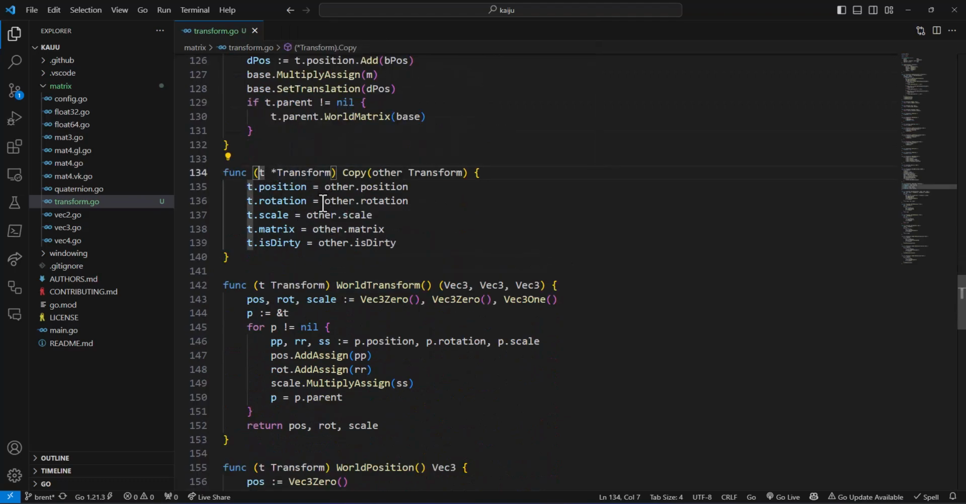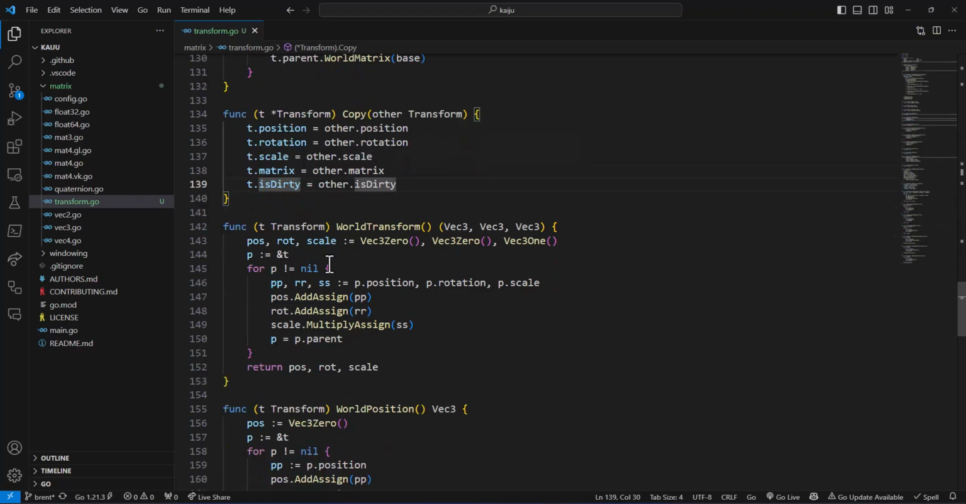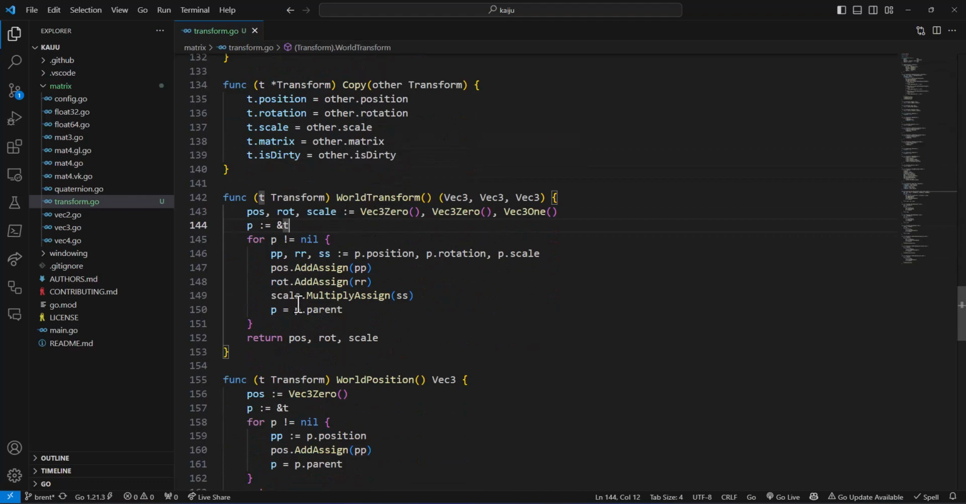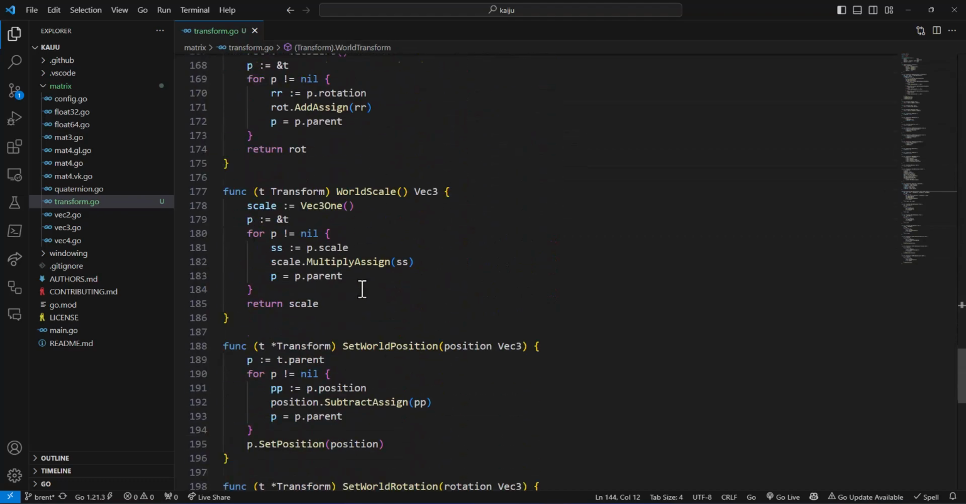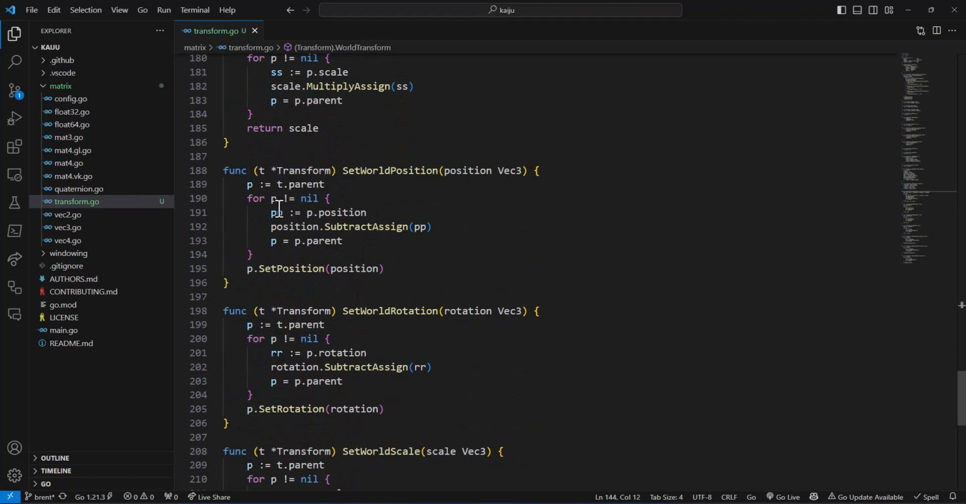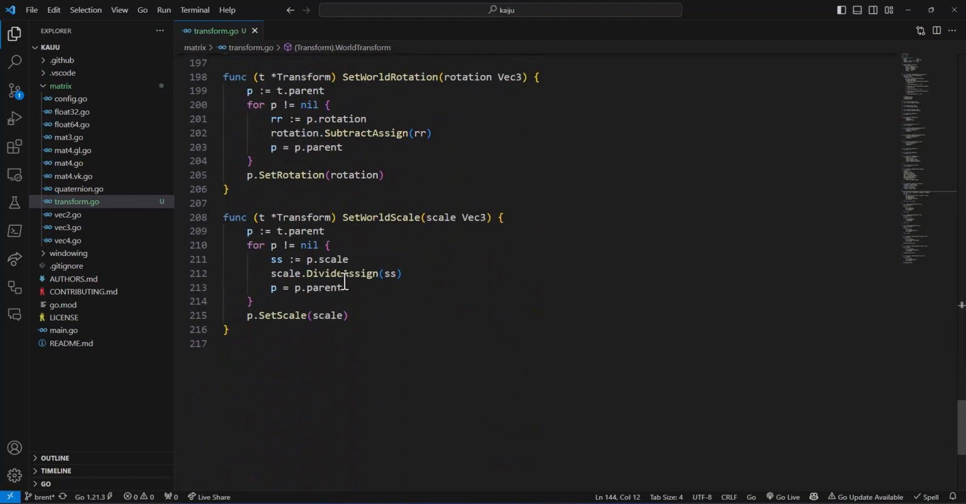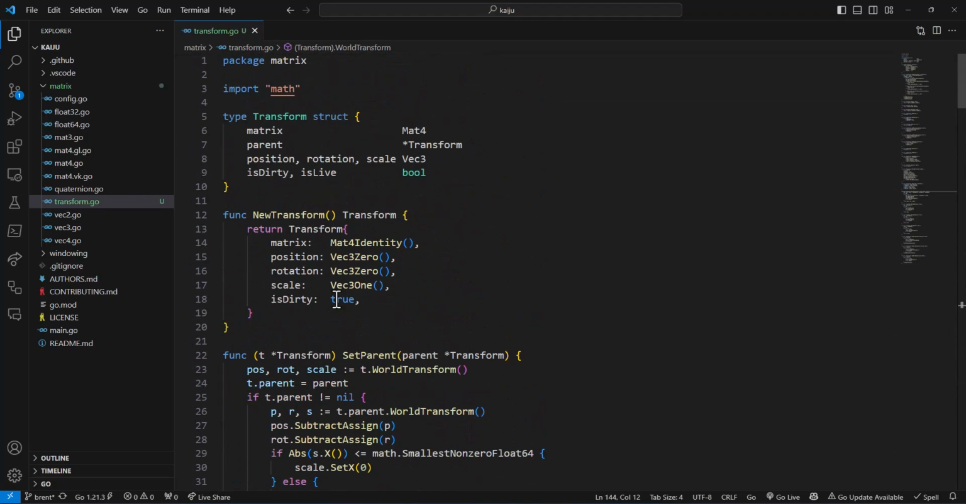Copy of this one. We technically don't need this to do that, but we'll leave it. World transform, that doesn't change anything. That doesn't change anything. World scale set, this one does, and this one does. Okay, cool. So there we go. That's our transform, and that should be it for this PR.